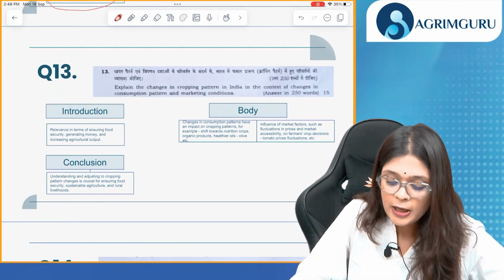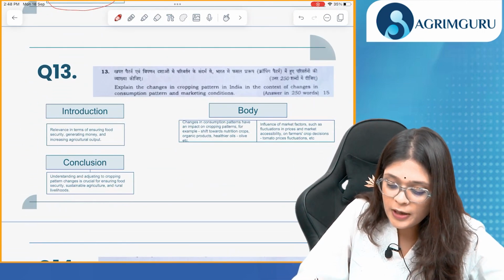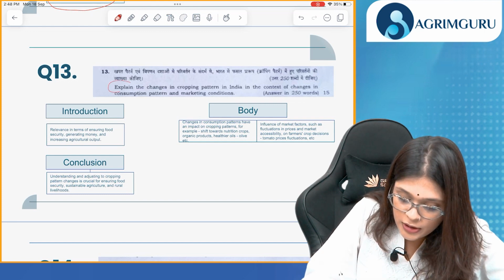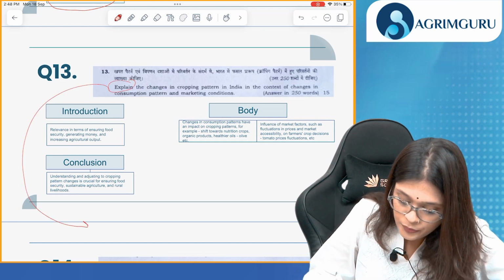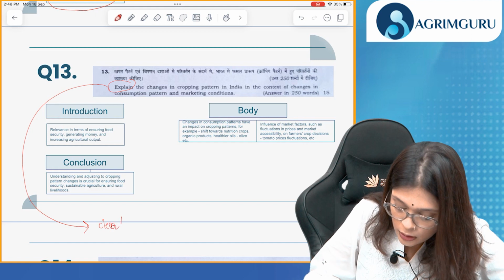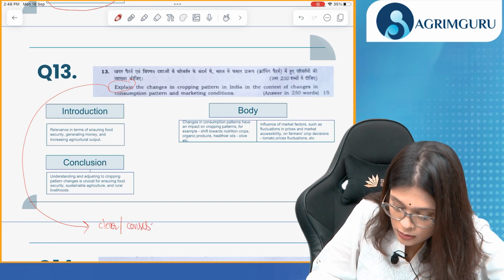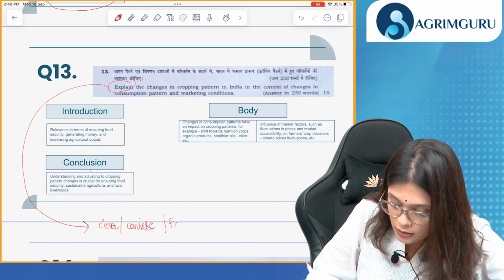Question number 13. Explain the changes in cropping pattern in India. Again, explain. We've already discussed. Need to be clear, concise. Okay, focus on the keywords.